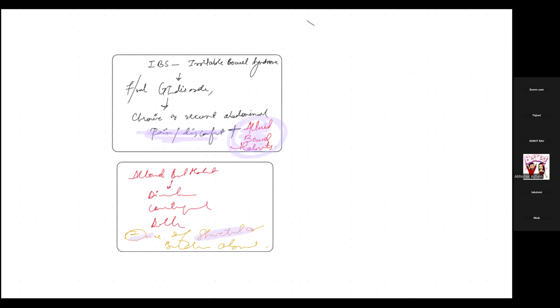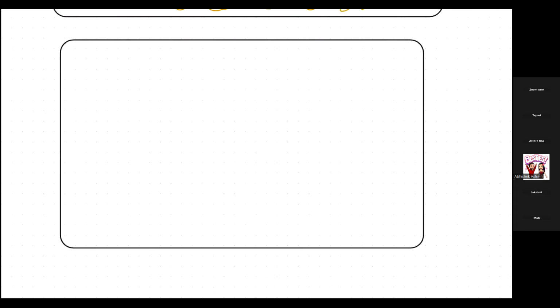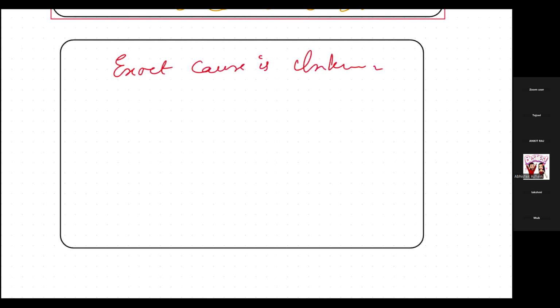So what are the causes? Whenever we study Nidana, we study the Nidana and the Samprapti, right? So here also we'll be seeing the causes of it. Again, these poor modern people don't know the exact cause of the disease. And what they say is that it can be multifactorial because the exact cause is unknown yet. Now, what are these factors?